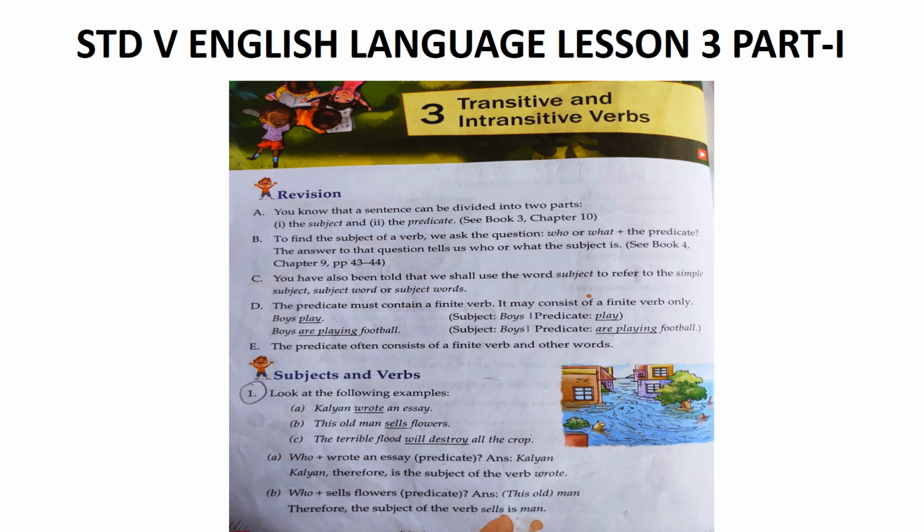London is a big city. Kunal is very lazy. So here the subjects are Rose, London and Kunal, and the verbs are is, that is, and is, in three sentences. Here it is not showing any action. It is just showing the quality of the subject. It is not showing the action of the subject over something. It is just showing the quality, how it is.